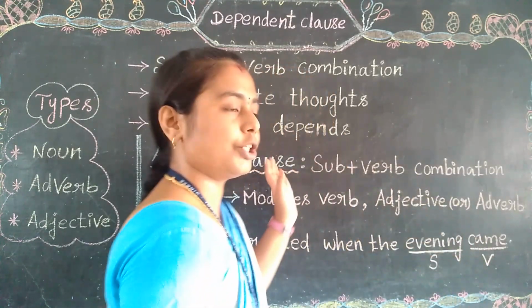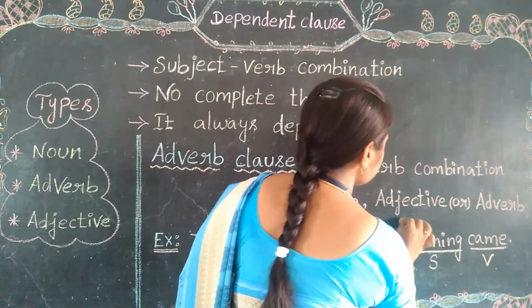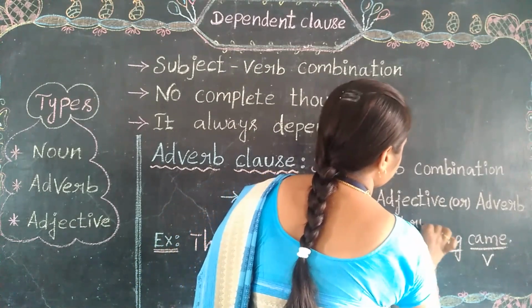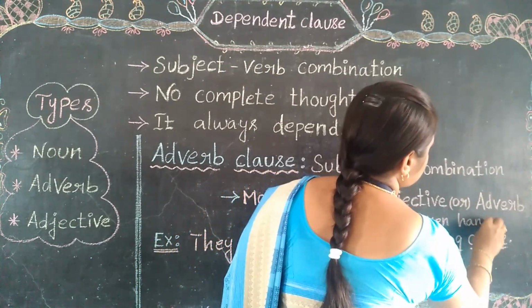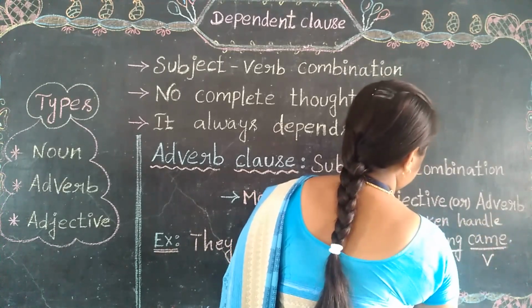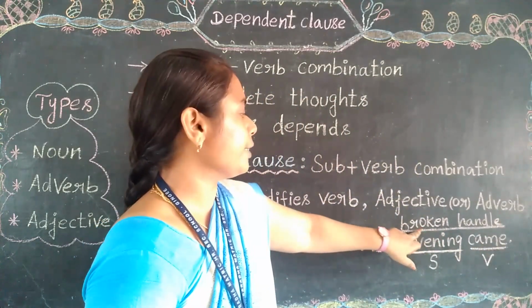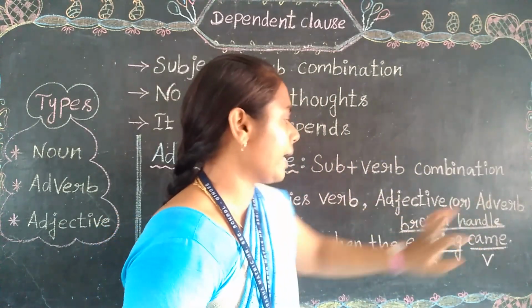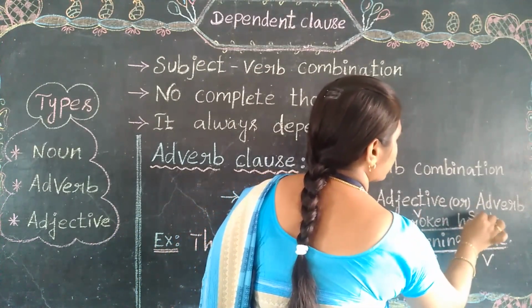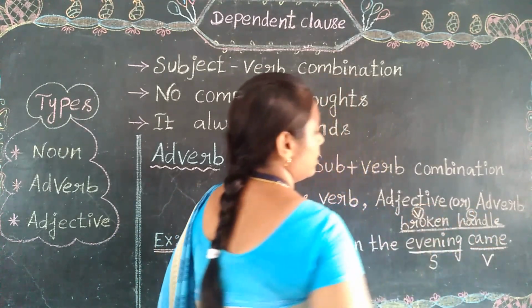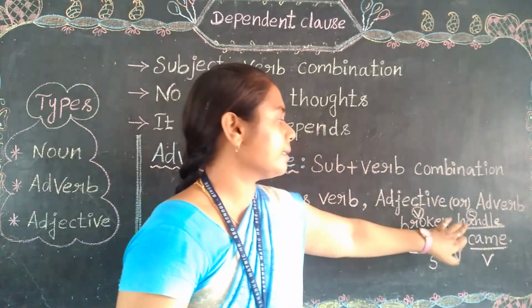In the adjective clause we saw the example "broken handle." Here broken is a verb and handle is a subject.